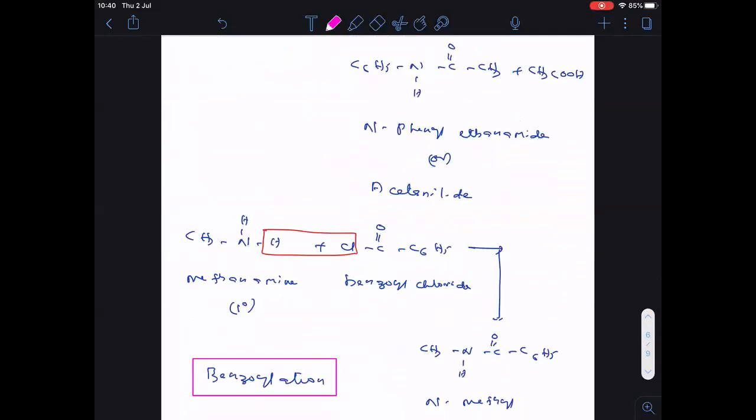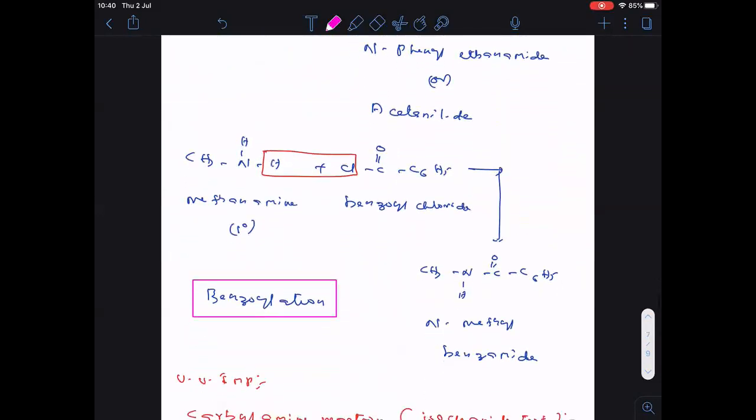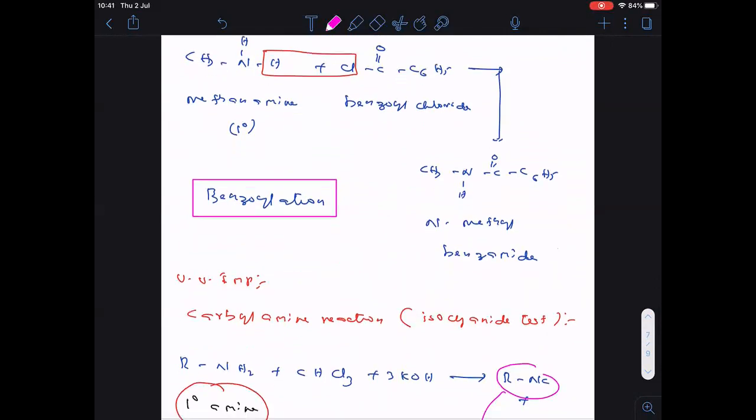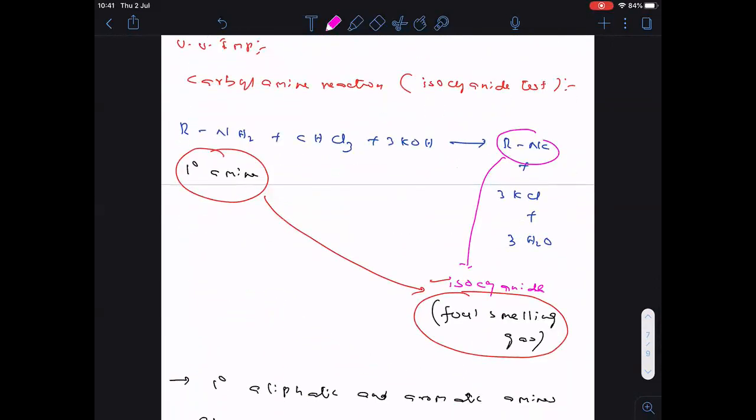Then if I use benzoyl chloride, it is benzoylation. Now, the carbylamine reaction, which is given only by primary aliphatic and aromatic amines.